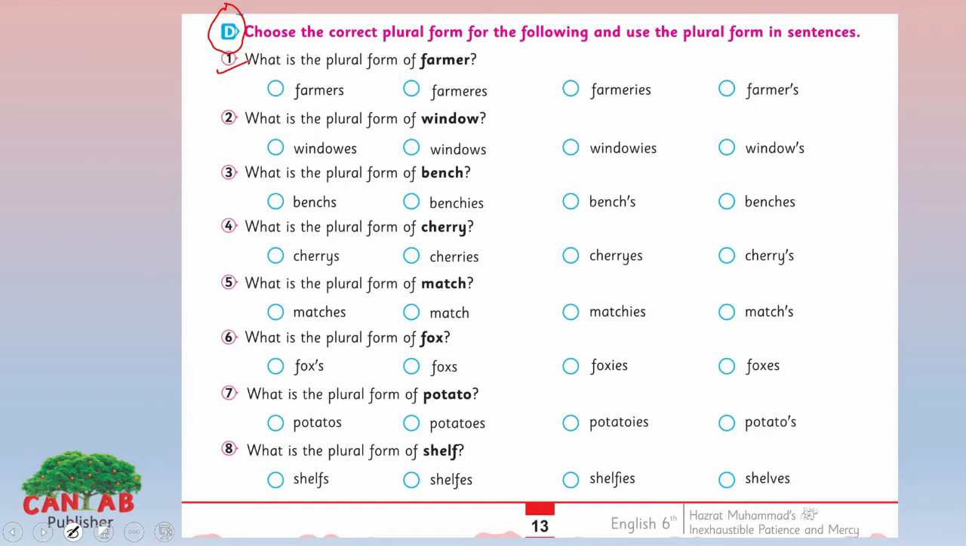Look at the first one. What is the plural form of farmer? Yes, we will simply add s here. So this is the right one. Look at the second one here. What is the plural form of window? Yes, windows. How will you use them in your sentences? Let me do one for you.